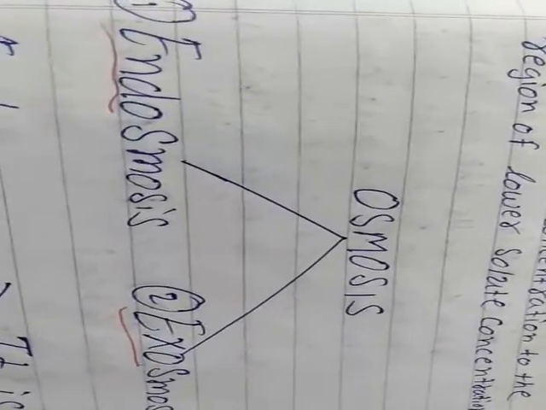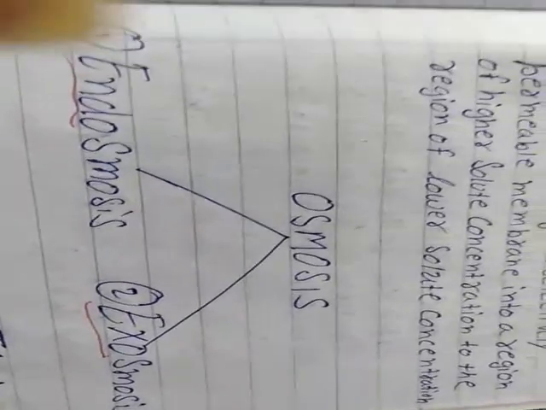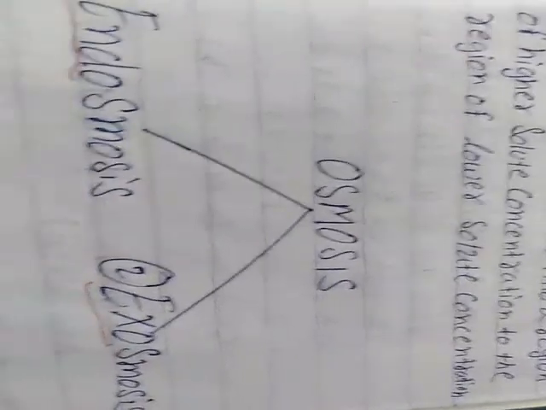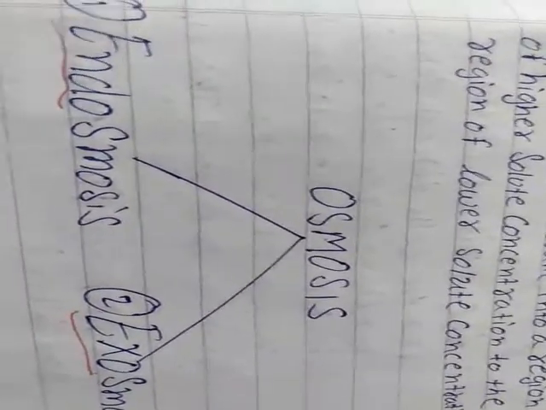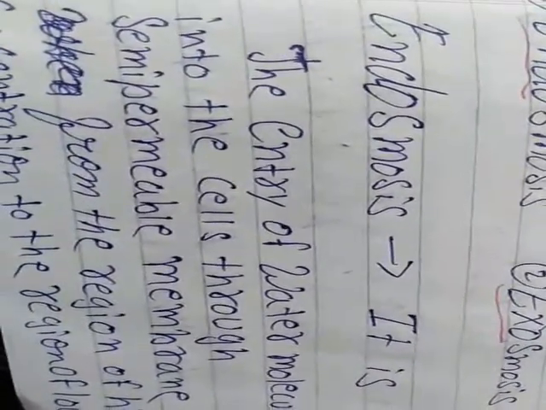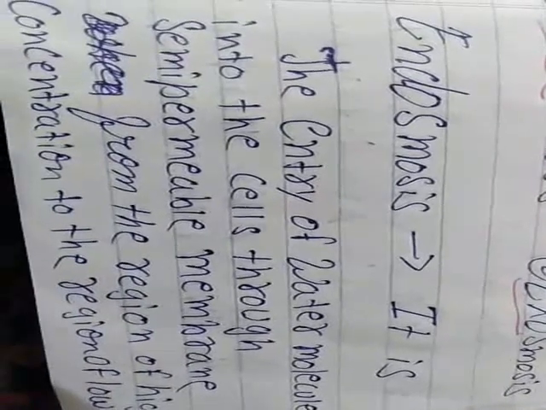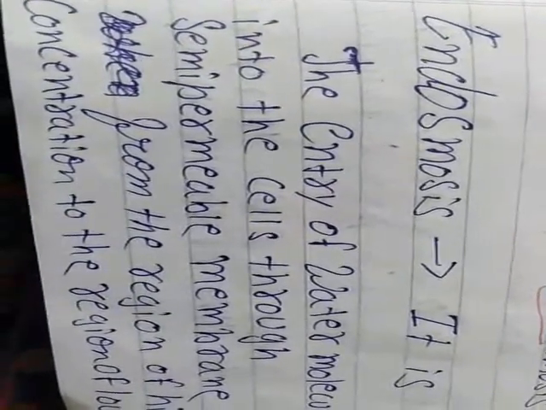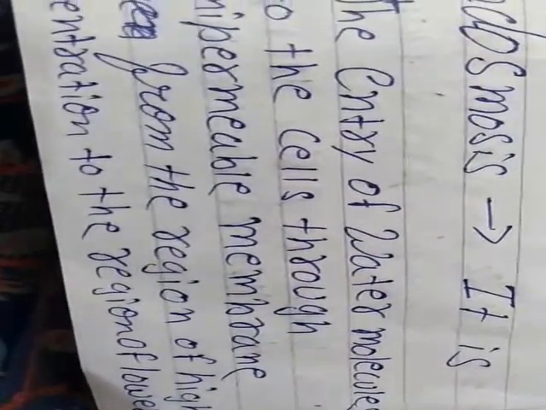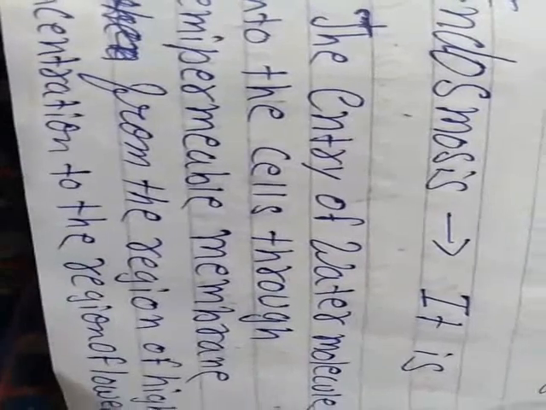And osmosis is of two types, the endoosmosis and the exoosmosis. Endo means to get inside, exo means to move out. Endo means entry and exo means exit out. Now let us study about the endoosmosis. Endoosmosis is the entry of water molecules into the cells through a semi-permeable membrane from the region of higher concentration to the region of lower concentration.